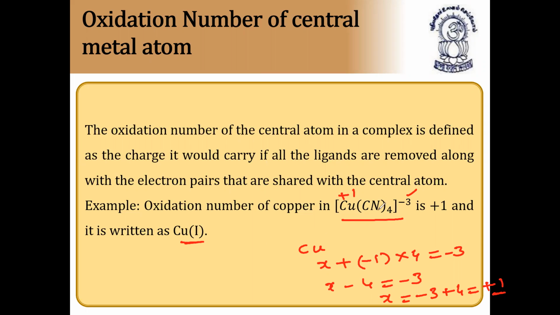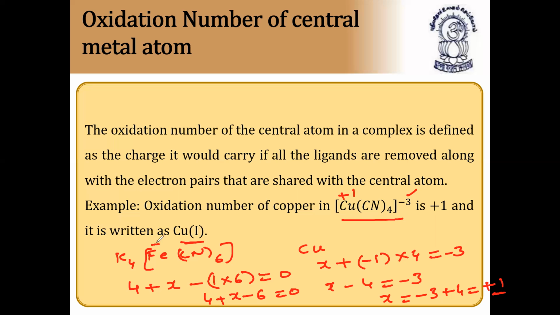Whatever the coordination entity, we have to take the complete coordination complex. For example, potassium ferrocyanide: if you take K4 Fe(CN) taken 6 times, what is the oxidation state of iron here? Potassium is +4, plus iron is x, plus -1 into 6 is equal to 0, as there is no charge. So 4 plus x minus 6 is equal to 0, means x is equal to +2. So in this way, we calculate the oxidation state.